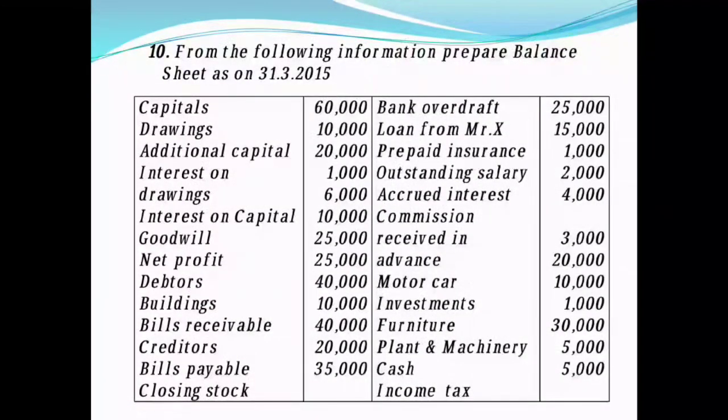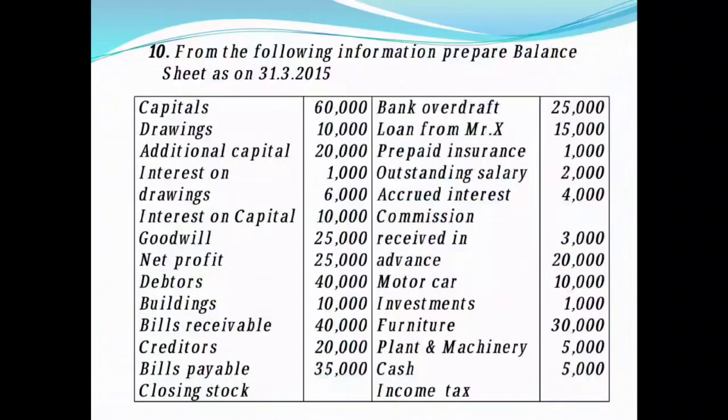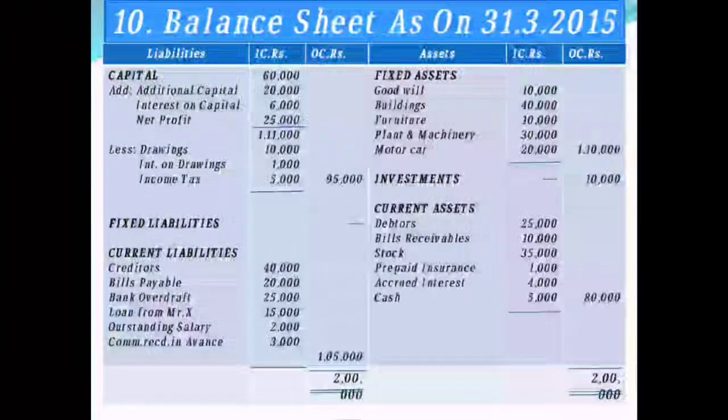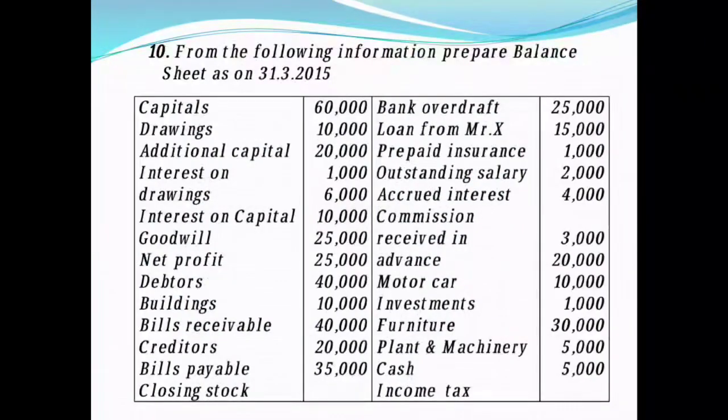The next you have commission. Commission received in advance means it is a liability, current liability. You are going to record commission received in advance rupees 3000. The next you have motor car rupees 20,000, a fixed asset. So you are going to record under the head of fixed asset here, motor car rupees 20,000.